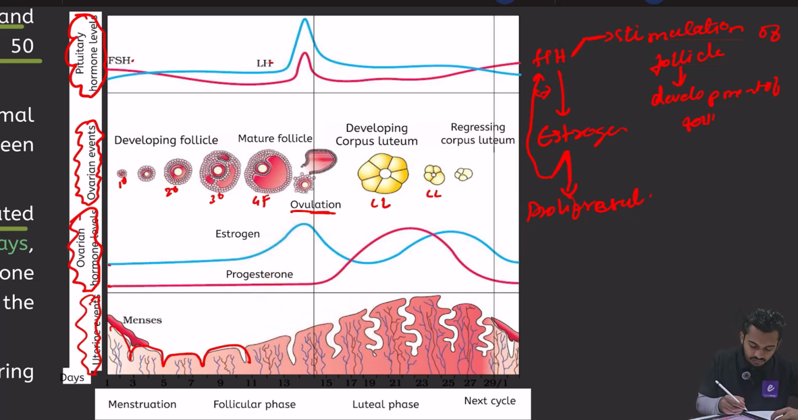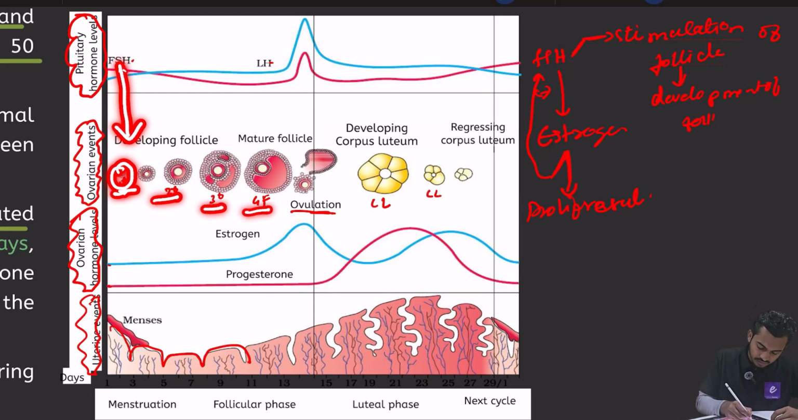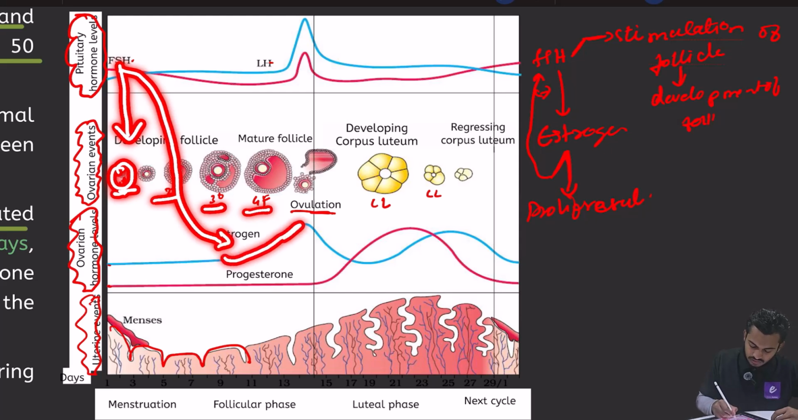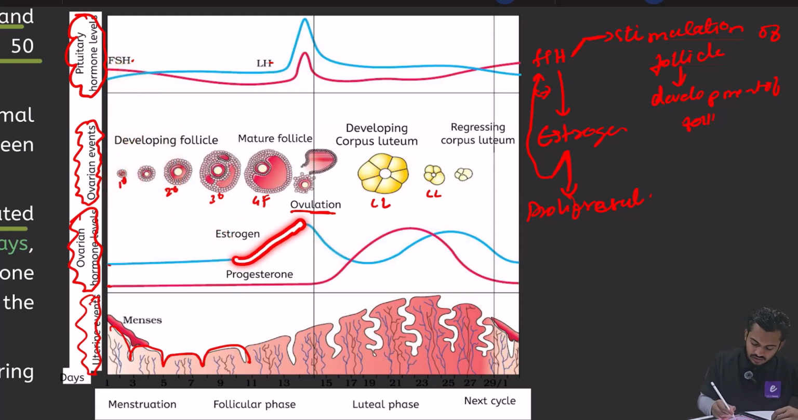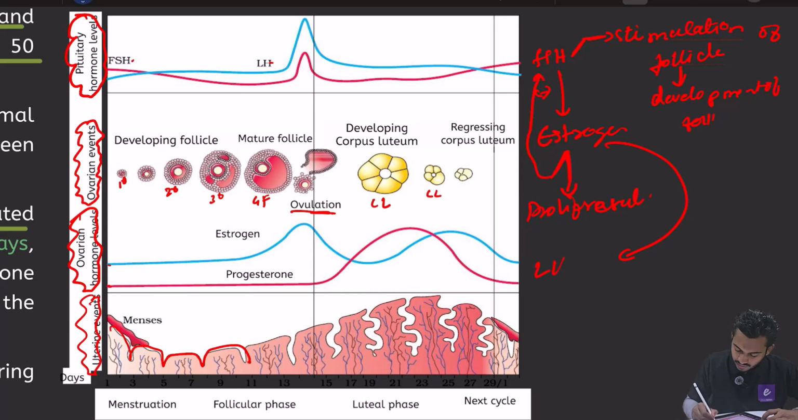So first there will be FSH. This FSH will stimulate the follicles. The follicles will develop from primary to secondary, secondary to tertiary, tertiary to Graafian. This FSH will also stimulate the synthesis of estrogen, so the estrogen levels will rise. Because the estrogen levels are rising, there is proliferation of endometrium. Now this estrogen will also bring the LH surge, as I told you.